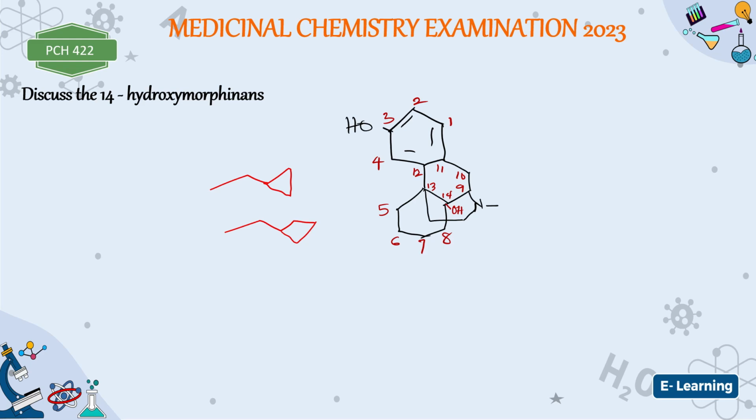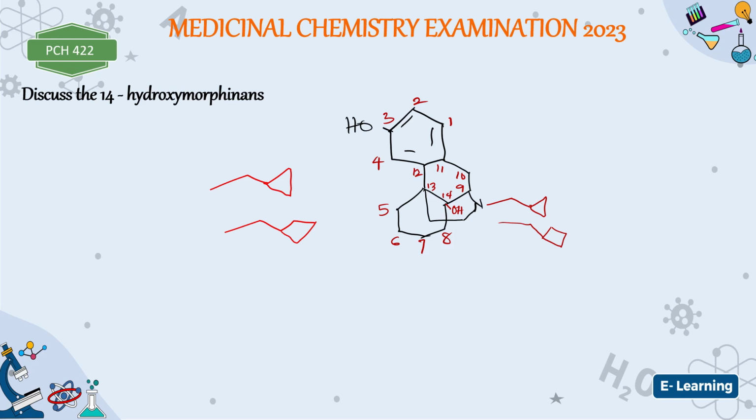Are you getting it? Now, when you have this propyl ring attached to this group here, that means if you have something like this, you call it oxilorphan. All right, then if it is this ring you have attached, you call it butorphanol.